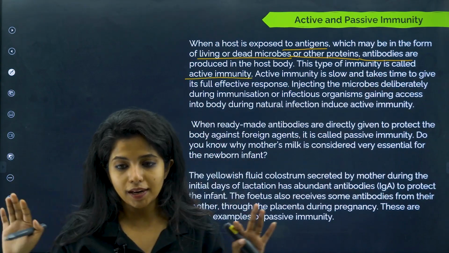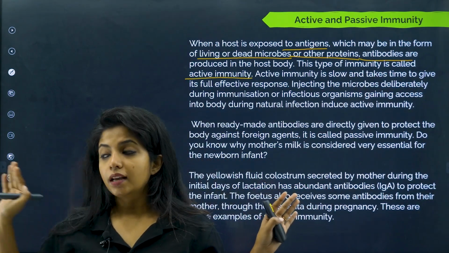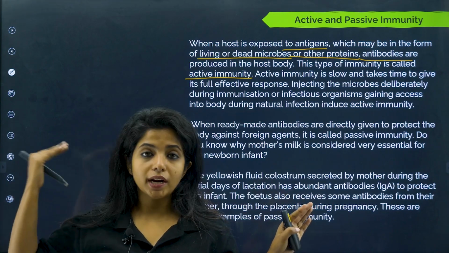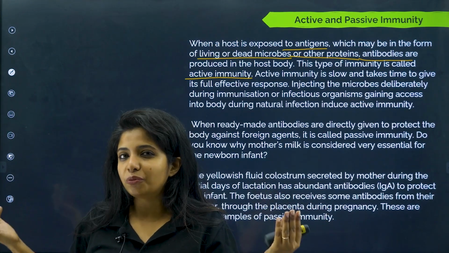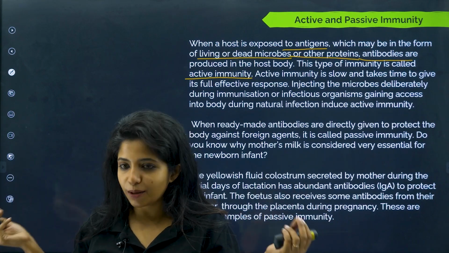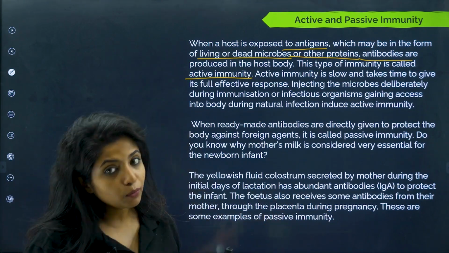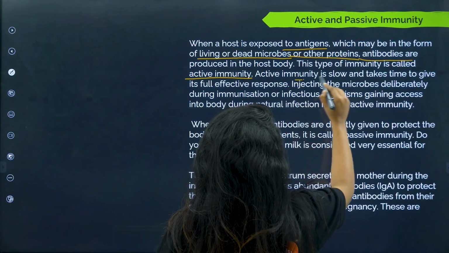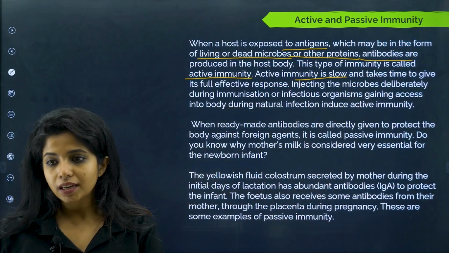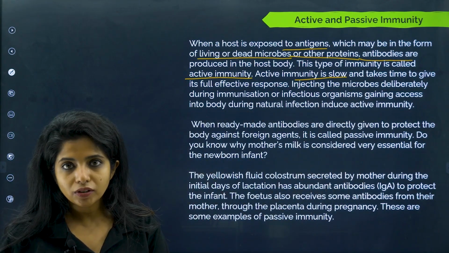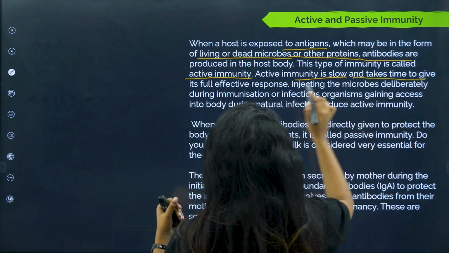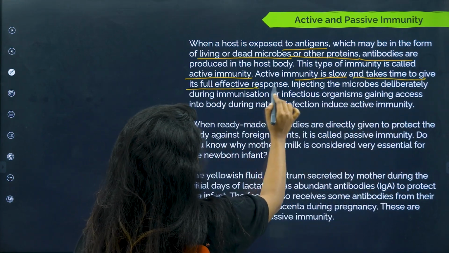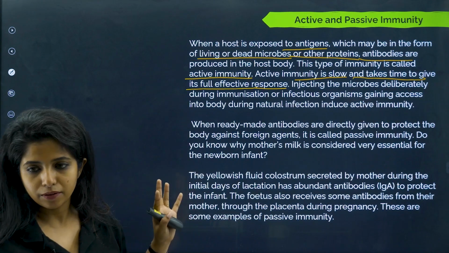So without me doing anything, antigen is trying to get inside my body, and my body itself is producing antibodies. This is active immunity. My body is really actively producing something. Now, active immunity is slow, because obviously my body is seeing it for the first time. It does not know it, so it will be slow, just like the primary response, right? It takes time to give its full effective response. So, slow and time taking.